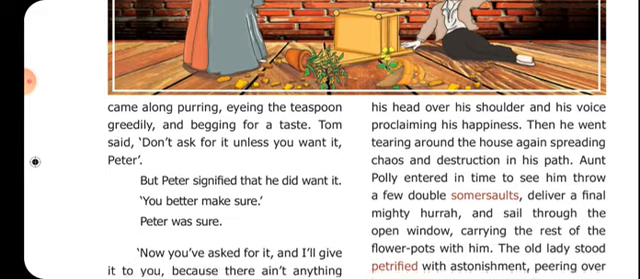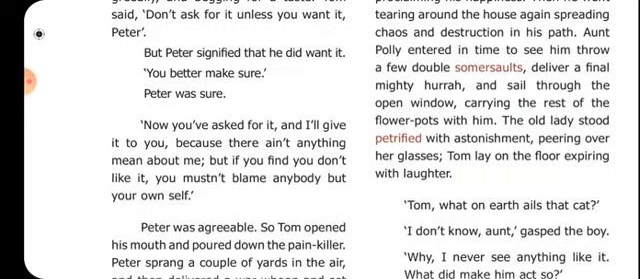Alright, so next. "Now you have asked for it, and I'll give it to you, because there ain't anything mean about me. But if you find you don't like it, you mustn't blame anybody but your own self." Okay, so Tom said that it was you who asked for it, and you should not blame me if anything happens.